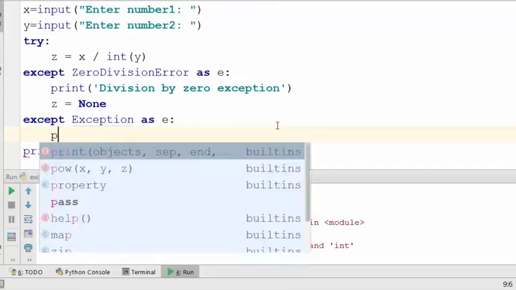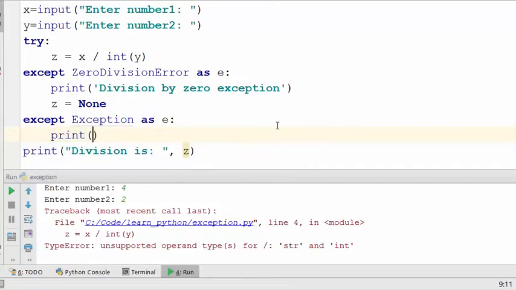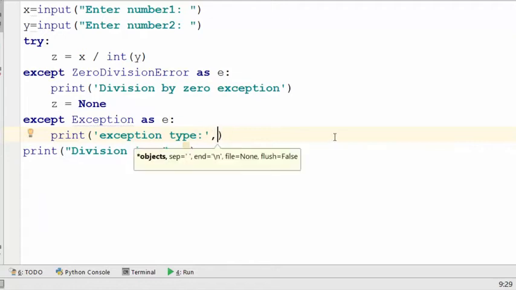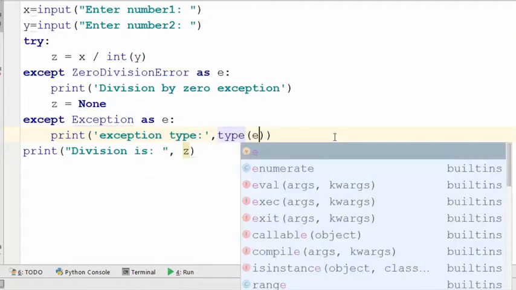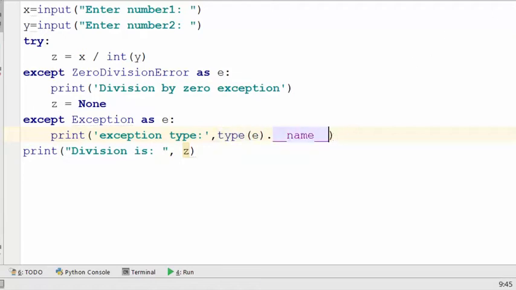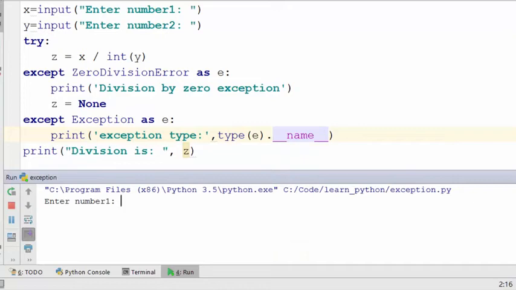Okay, so that's why you will say print exception type, and my exception type here would be, this is how you figure out the type of exception, dot underscore underscore name. Okay, let's run this.